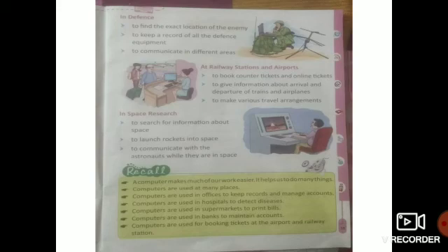Now next one is to make various travel arrangements. In computer we can see the various travel arrangements, what we need for that, and how much load we can take. What are the fare charges for reaching there, and how much time this will take. So all these travel arrangements are available in computer at railway stations and airports.